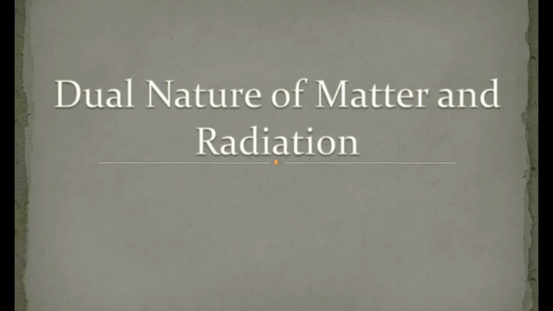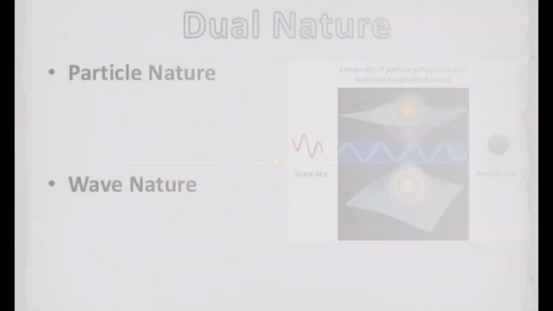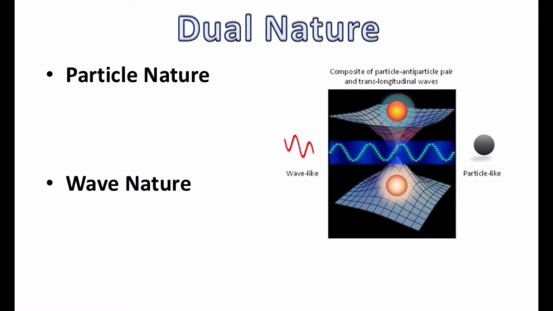So in dual nature, we will see about the dual nature of light and electromagnetic radiation. In 1905, Einstein came up with a groundbreaking idea, that electromagnetic radiation has a dual nature, wave nature and particle nature. So light has a dual nature, particle and wave nature.